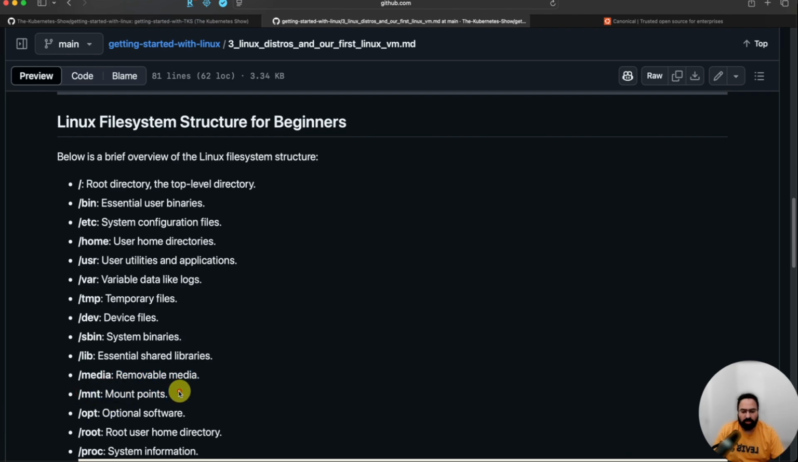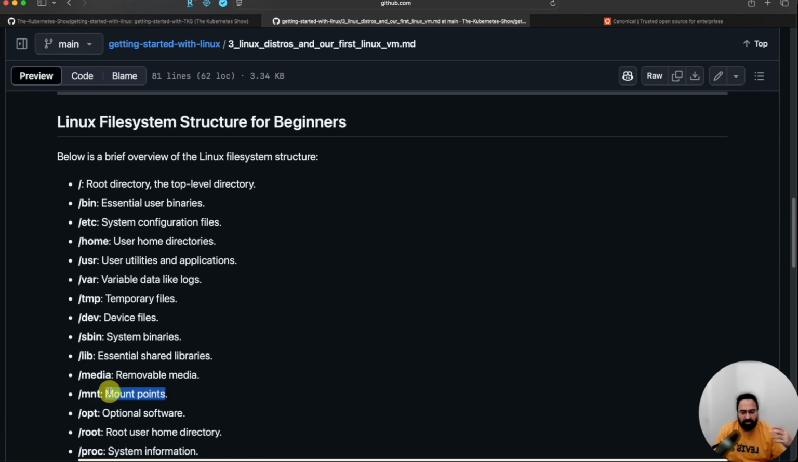MNT is mount points. I've seen people use this as a temporary location where they mount, but in older times when the standard was getting defined, inside MNT you would use this directory and have subdirectories under it where you would mount file systems from remote servers.